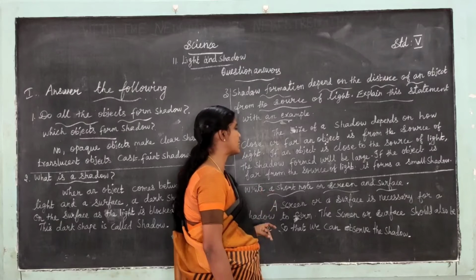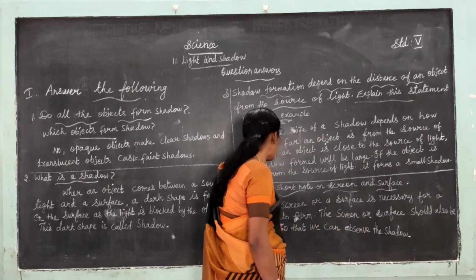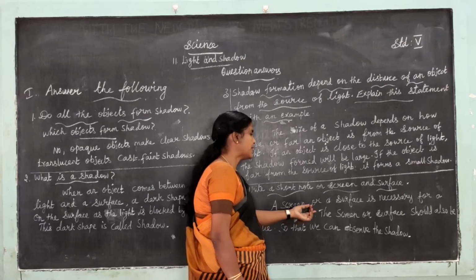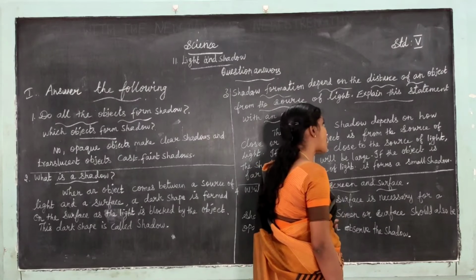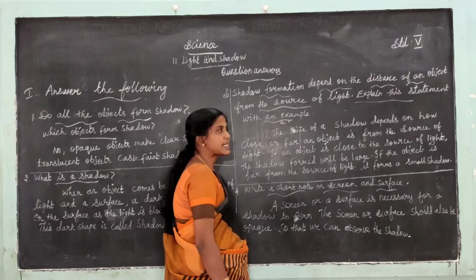Write a short note on screen and surface. A screen or a surface is necessary for a shadow to form. The screen or surface should also be opaque, so that we can observe the shadow.